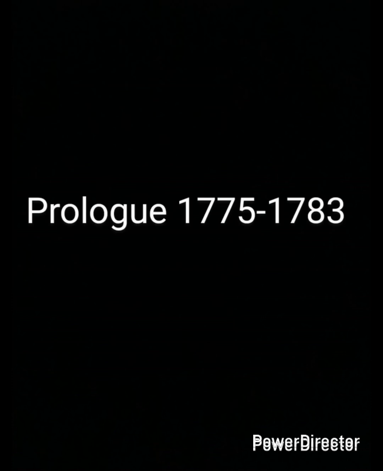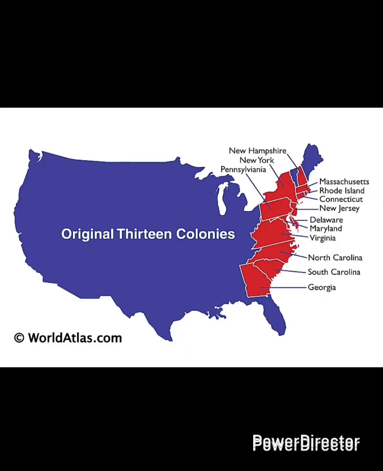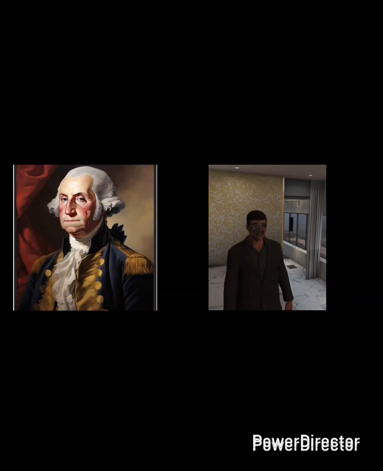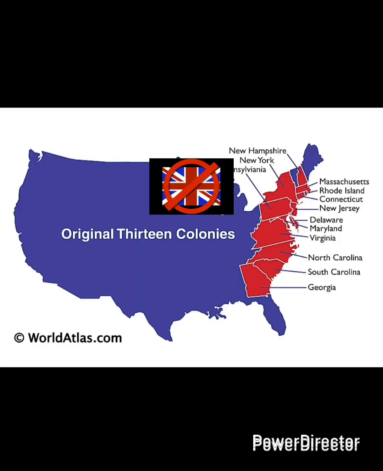Prologue, 1775 to 1783. The colonies were fed up with British rule and sought independence. The Continental Army was formed with Generals George Washington and Mark Superstar leading the way. On July 4, 1776, the Declaration of Independence was signed, officially starting the United States of America and declaring the colonies' independence from Great Britain.